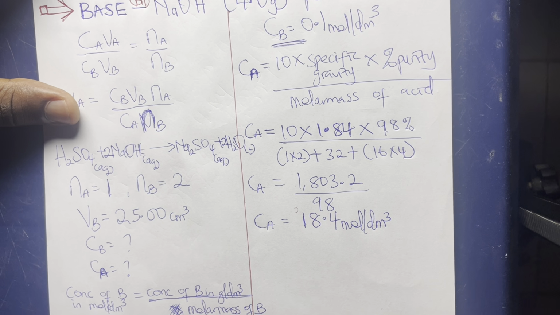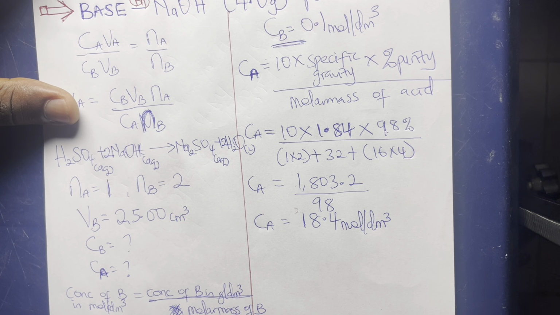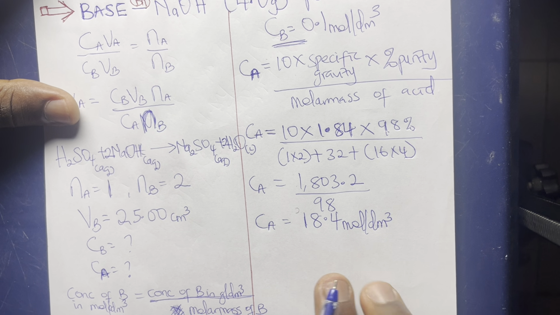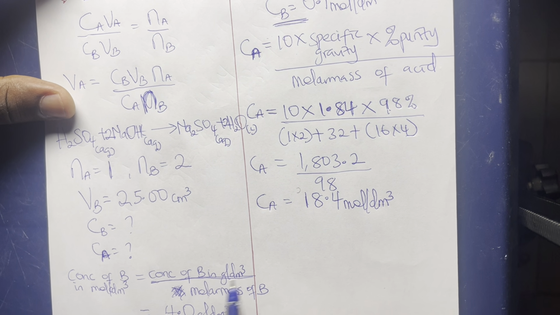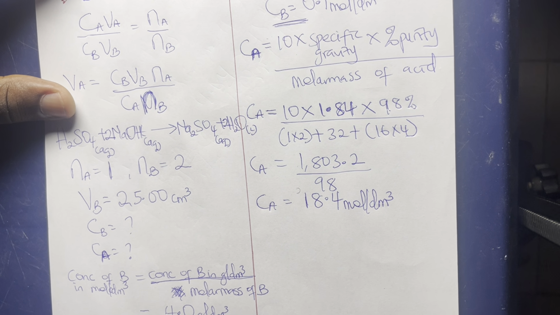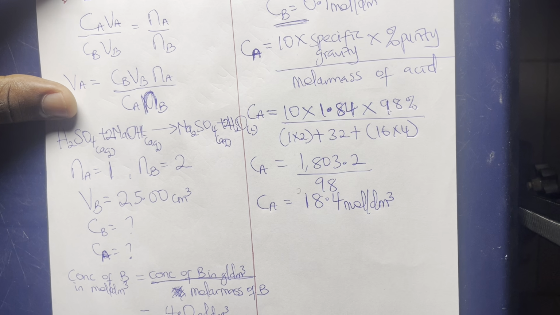Okay, you can see that for it to be 18.4, that means it is very, very concentrated. So this is the concentrated form, 18.4. Yeah. So after that, we now need to get the diluted form of our Ca.